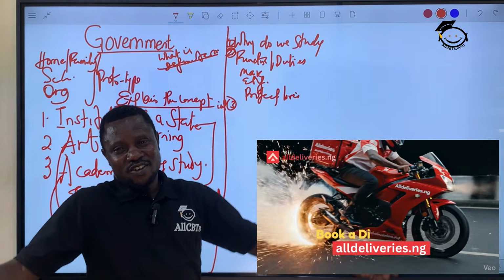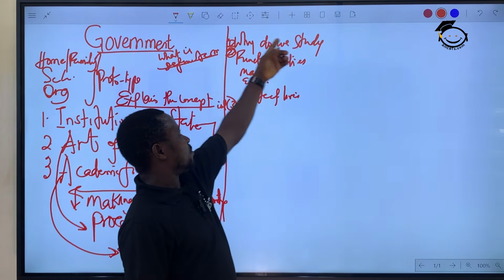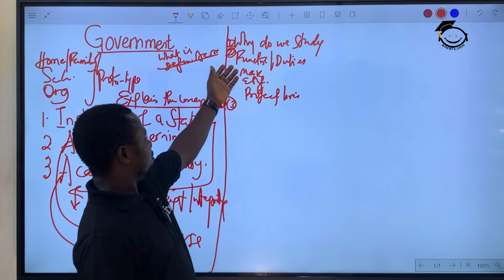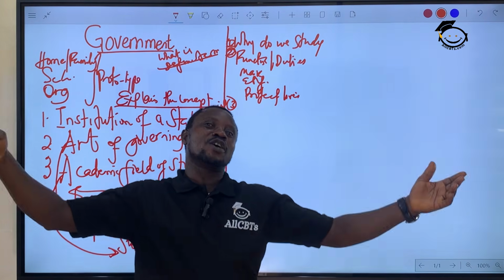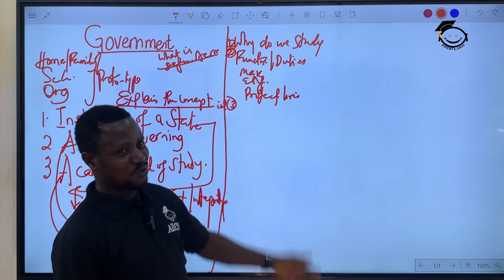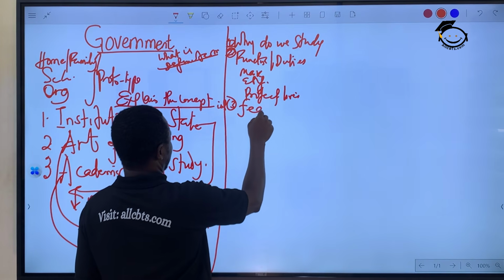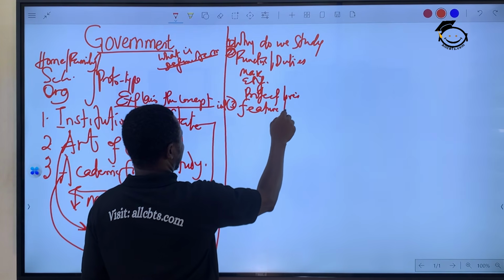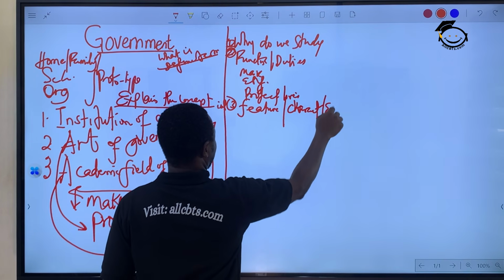So why do we study government? Reasons for studying government, importance of government. We are saying the same thing in number 1. Duties of government, functions of government, roles of government, responsibilities of a good government. That's number 2. Then we have what we call the features or the characteristics of government, or the elements of government.